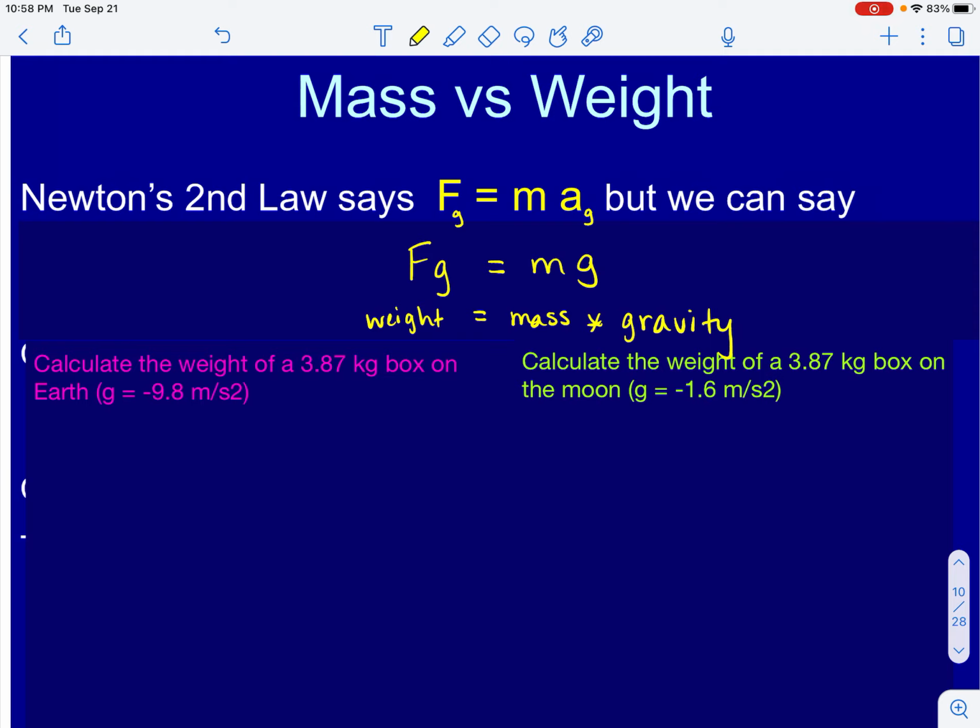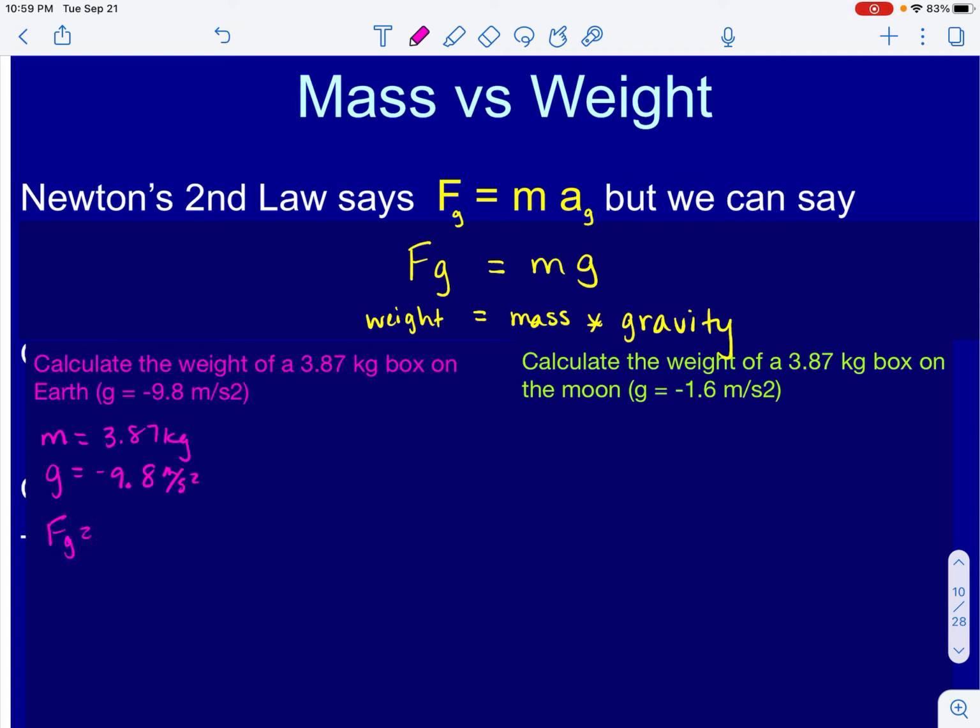We can see here on the screen we have a couple of practice problems, so let's look at this real quickly. It says calculate the weight of a 3.87 kilogram box on Earth. So we're going to follow the GUESS process here. We have a mass of 3.87 kilograms, and gravity is an acceleration rate, but we're going to write it as g, and that is negative 9.8 meters per second squared.